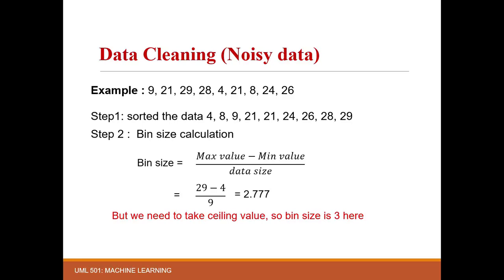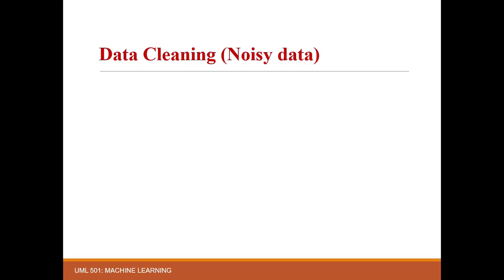But remember one thing here: bin size refers to the number of bins. This is the point where students mostly commit a mistake by misinterpreting bin size as the number of elements in one bin, but in actual it is the number of bins. Here, if bin size is a decimal, then take the ceiling, that I already told you.